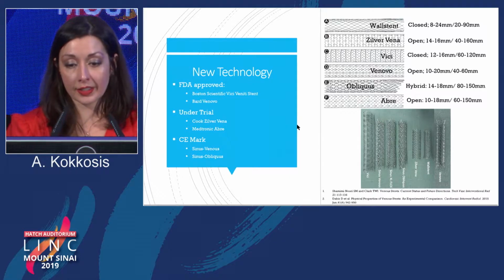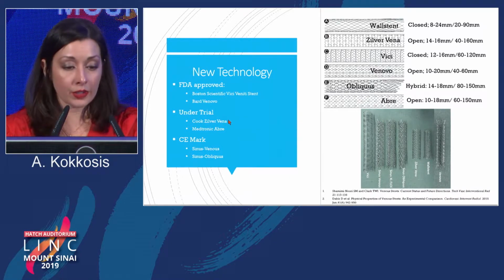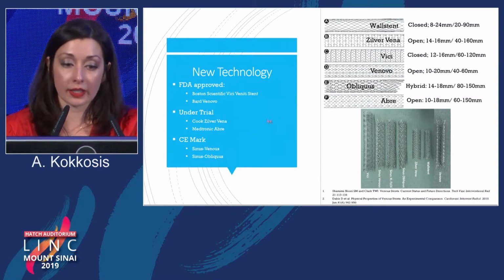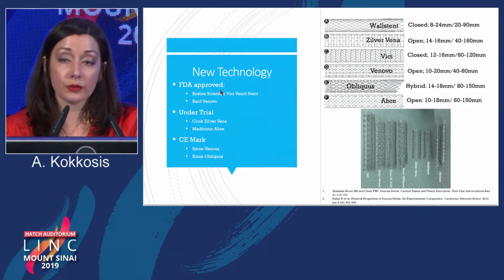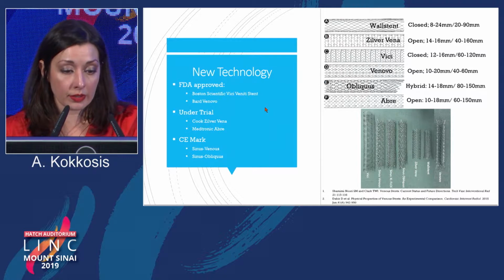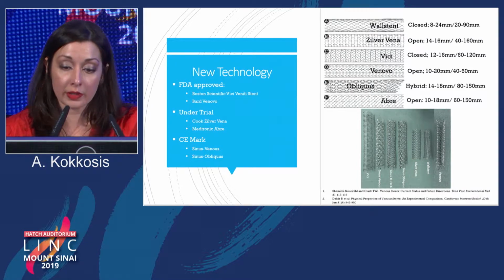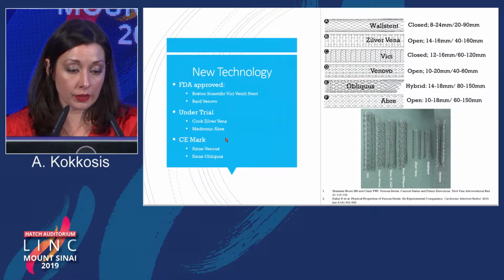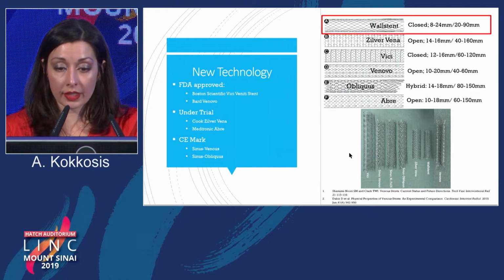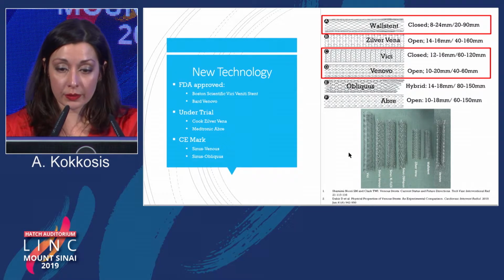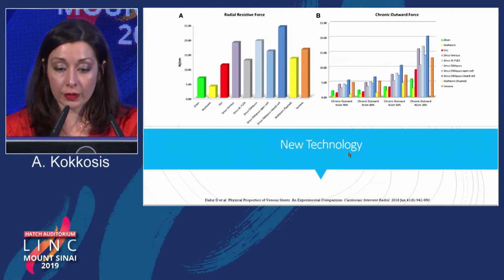I won't go into detail about this because I know Keith is going to give a talk, but essentially we now have some new technology that is attempting to address these shortcomings. We currently have two FDA-approved stents, the Boston Scientific Vici and the Bard Venovo. Under trial are the Quicksilver Vena and the Medtronic Abre stents. You can see them here in comparison, with a range of sizes and lengths. We now have longer lengths in the stents: the Wallstent, which we know, and now the Vici and the Venovo.